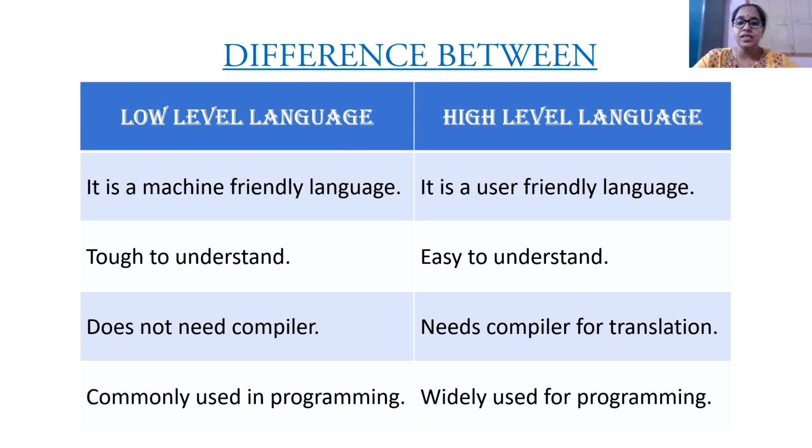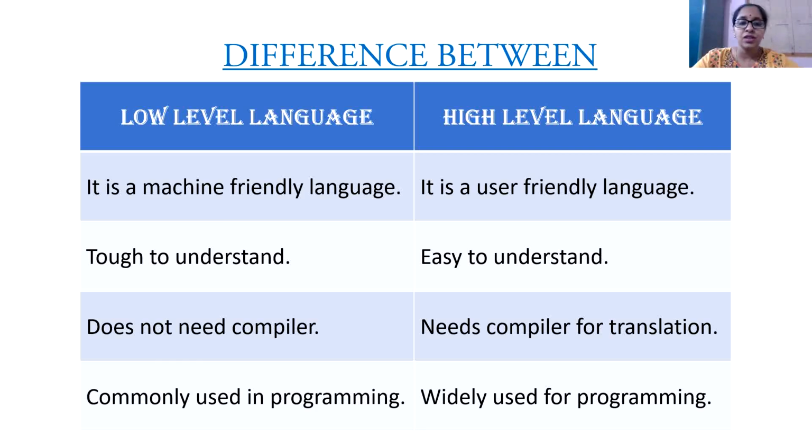Let us discuss the difference between low-level language and high-level language. Low-level language is a machine-friendly language. High-level language is a user-friendly language. Tough to understand. Easy to understand.